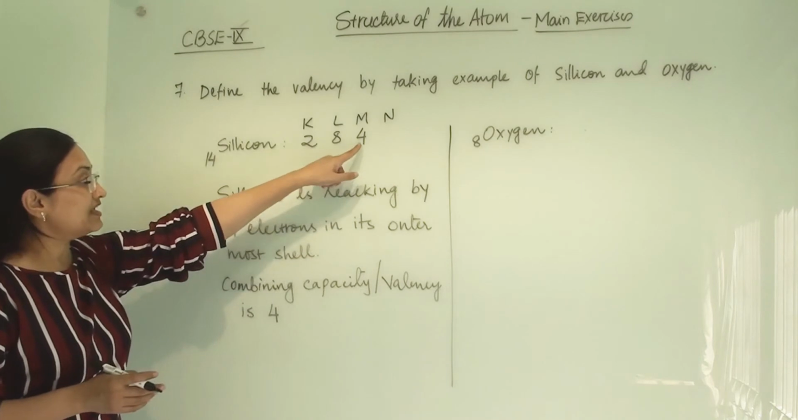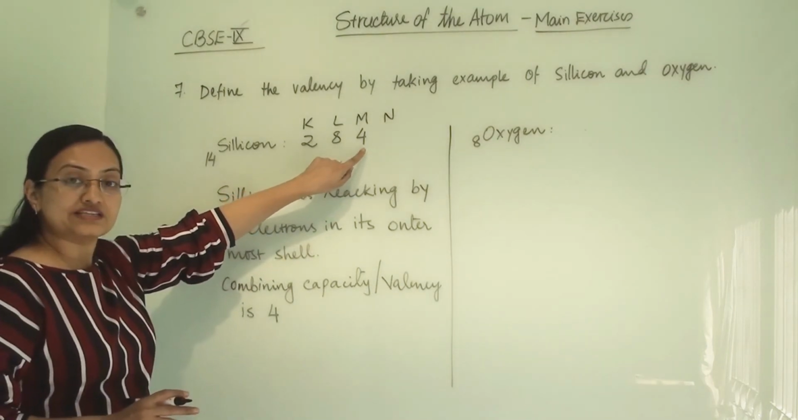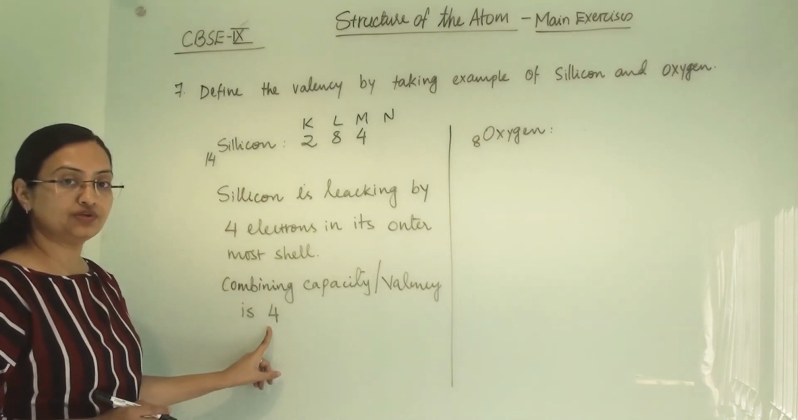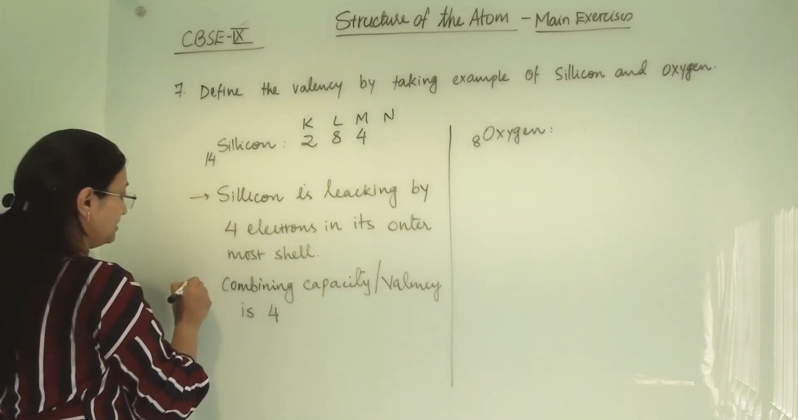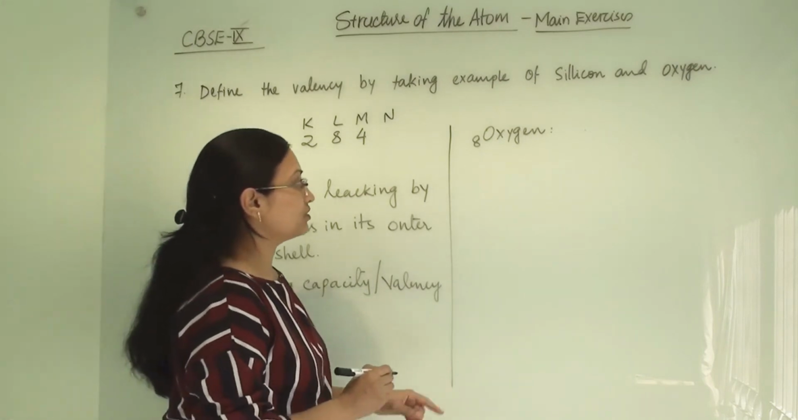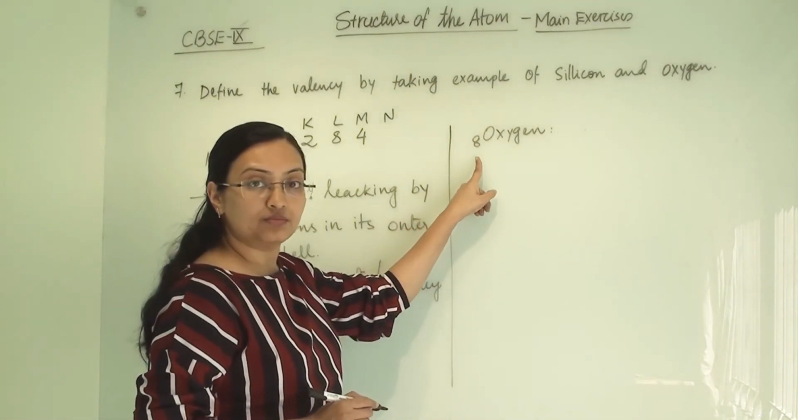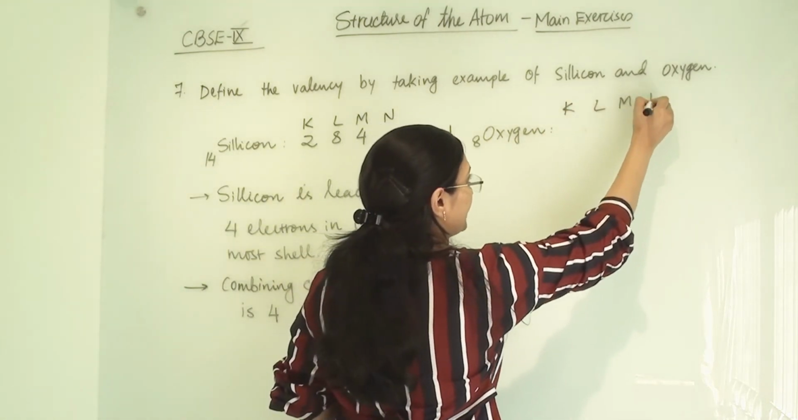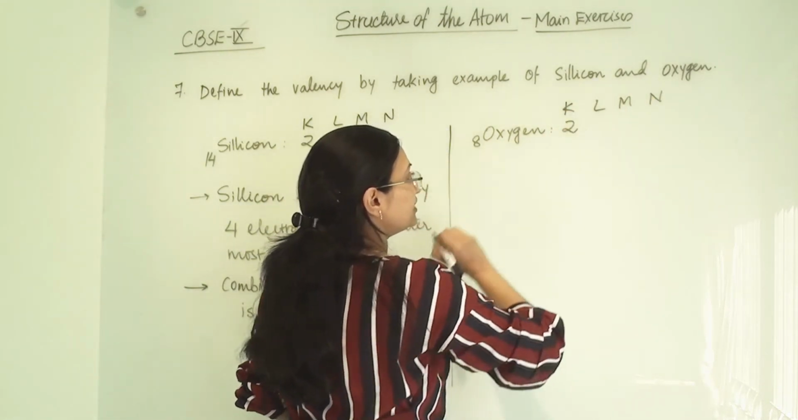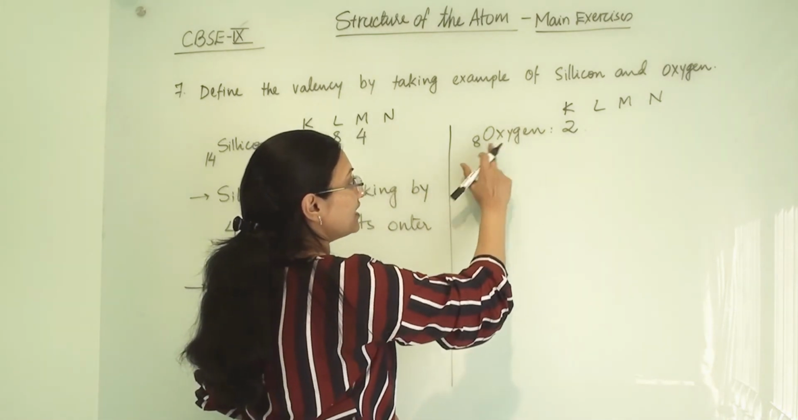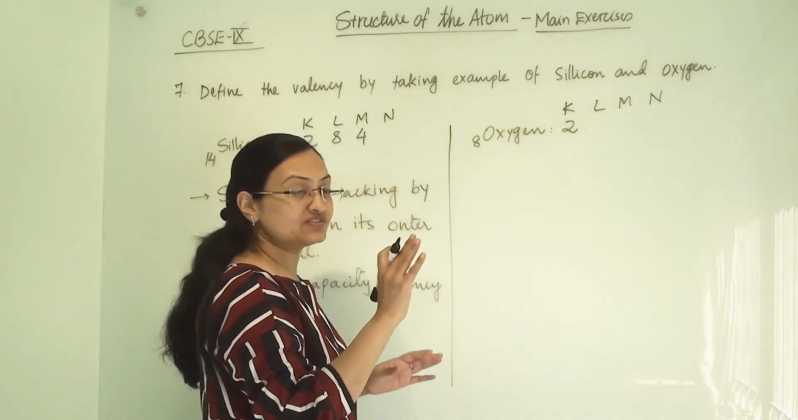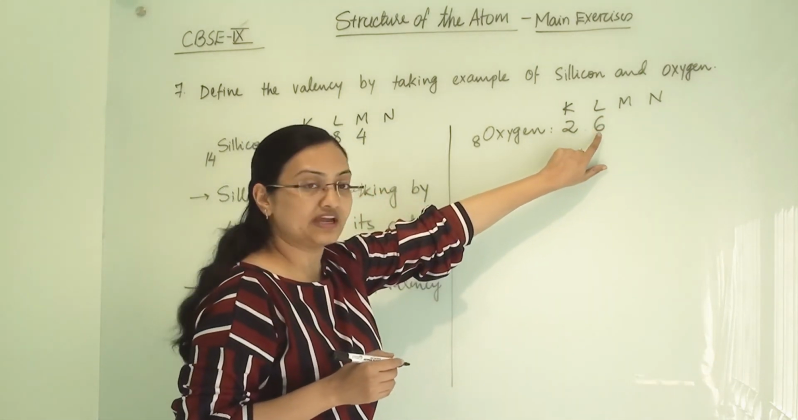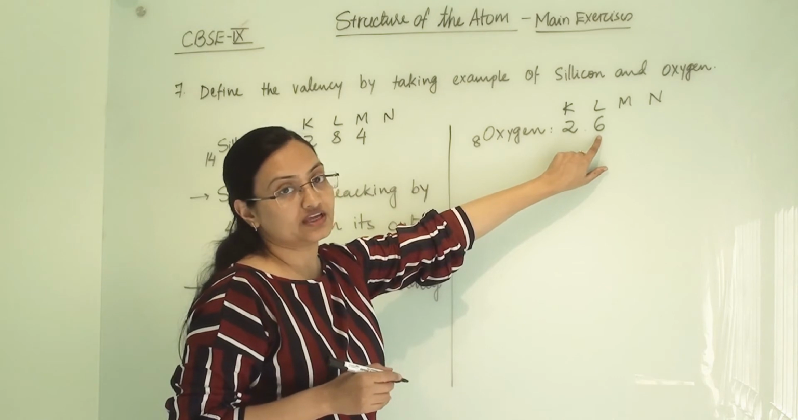Here there are 4 electrons, so it is lacking 4 electrons, and hence the valency of silicon will be 4. Now moving towards oxygen. Oxygen's atomic number is 8. So K, L, M and N. Here we are keeping 2 electrons. Now 8 minus 2, so now we have 6 electrons. The capacity of L shell is 8, so we can put 6 electrons in L shell.